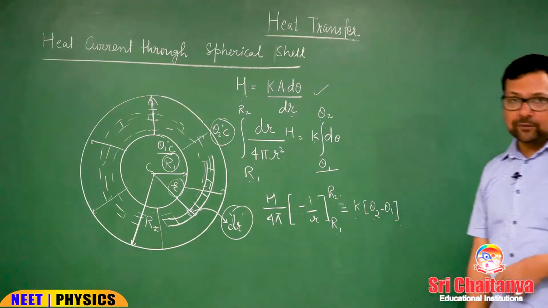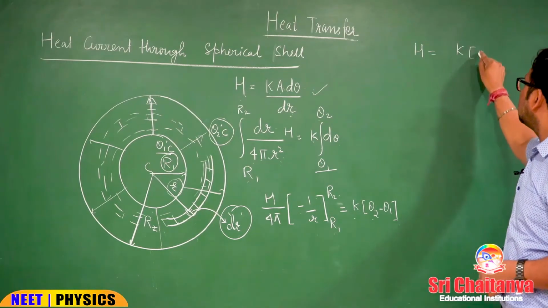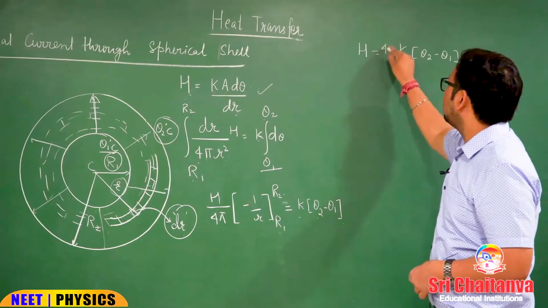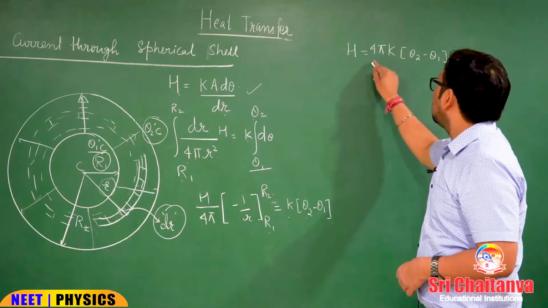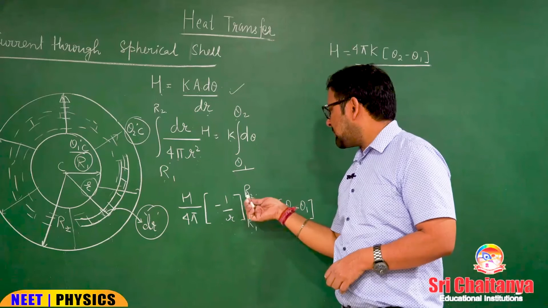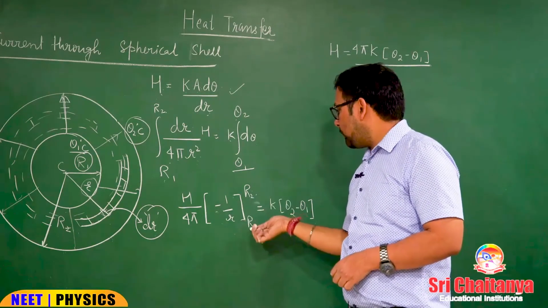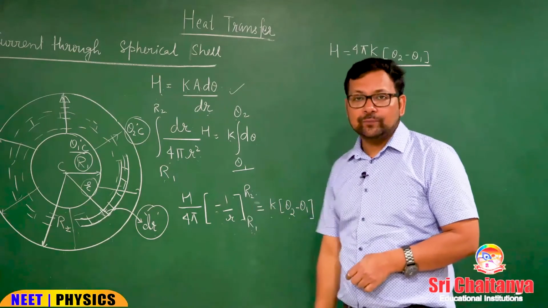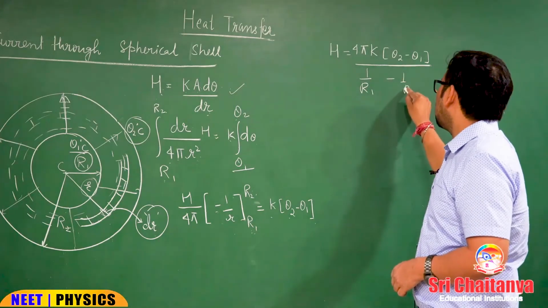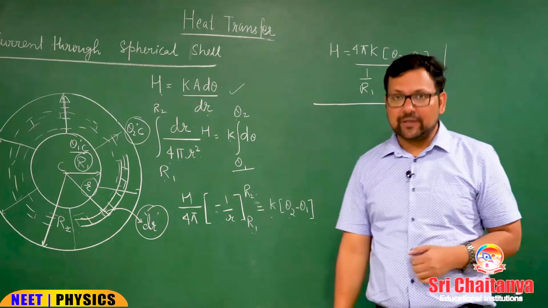We were supposed to calculate H. So H is k into theta 2 minus theta 1, into 4 pi, divided by minus 1 by r. So we can change the limit, it will be 1 by R1 minus 1 by R2. So you will divide it by 1 by R1 minus 1 by R2.